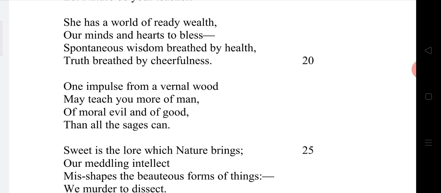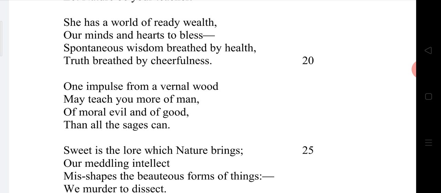Both are priceless. Cheerfulness means happiness. We cannot buy happiness, and we cannot buy health. These costless properties can be blessed upon human beings by nature if they prefer to lead their life in the lap of nature.